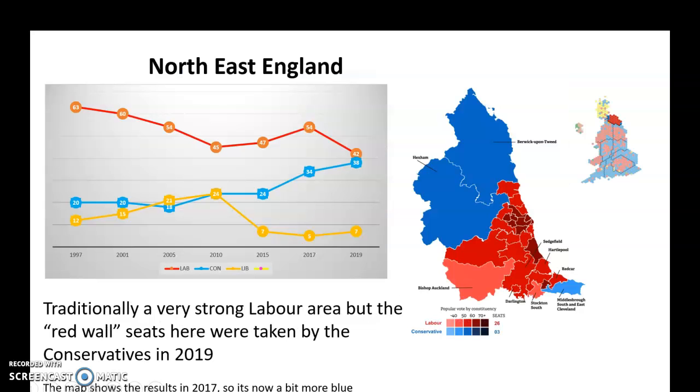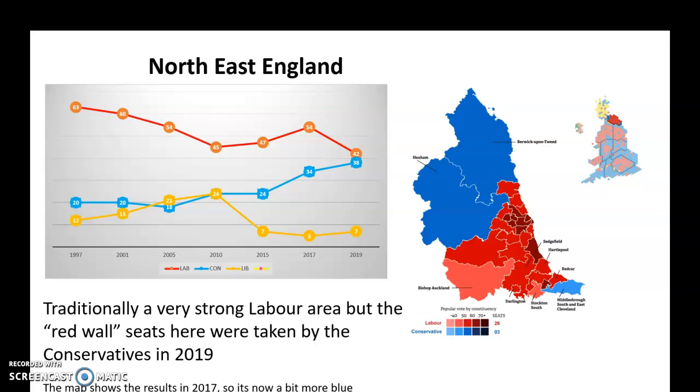In terms of England then, when you look at northeast England, this is Newcastle and all that kind of area. Again, very dominant Labour, 63% in 1997. Tony Blair represented the seat of Sedgefield in the northeast of England. Mo Mowlam, who became the Northern Ireland Secretary, Peter Mandelson, all these key Labour people basically had seats in the northeast of England. And you can see how they've really dominated.